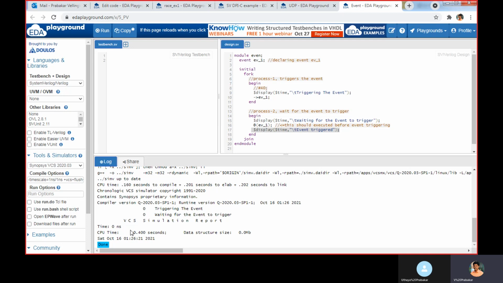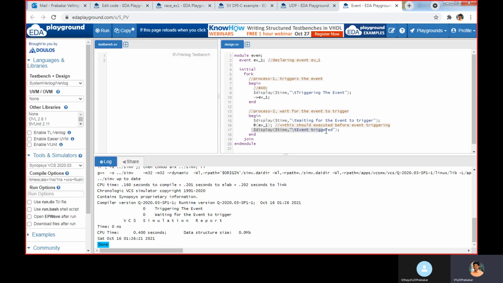This event triggered display we won't get. The reason is this one should execute before the event trigger happens. Then only it will recognize it. This line should happen first and wait for the event to trigger. When the event is triggered, it will know the event is triggered.